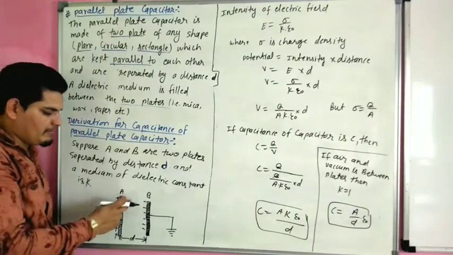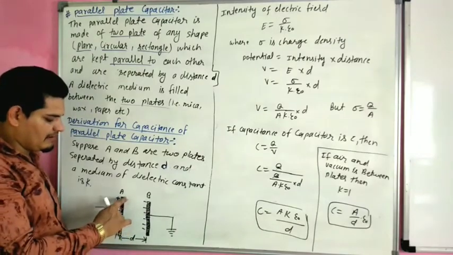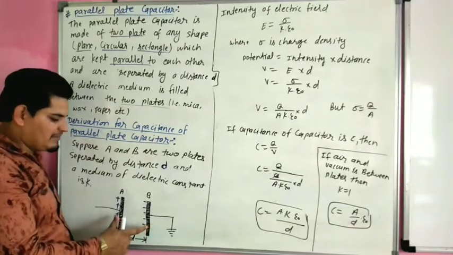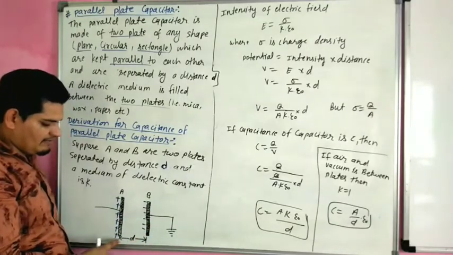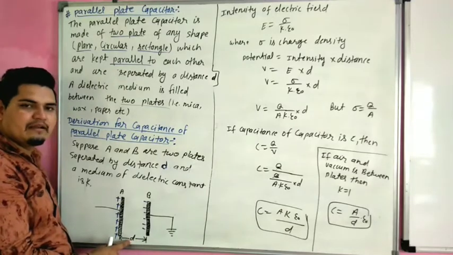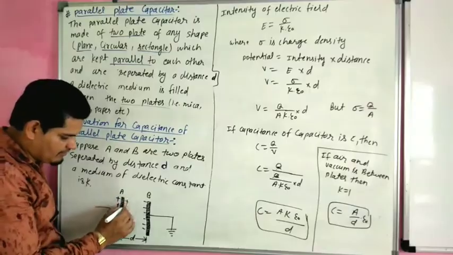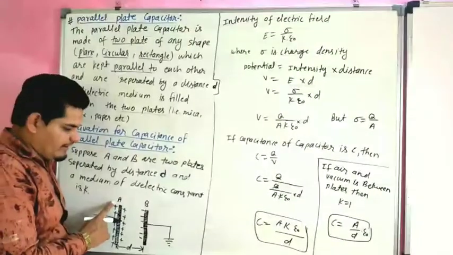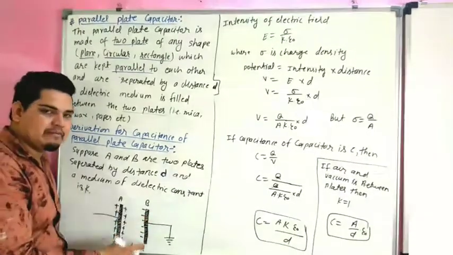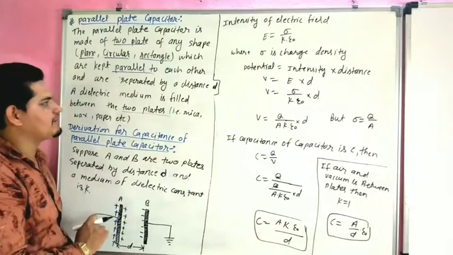This is the diagram of parallel plate capacitor. This is one plate and this is two plate. Both the plates are parallel and the distance between two plates is d. One is positive, second is negative. A is positive and B is negative. So both are separated by distance d. This is the diagram of parallel plate capacitor.